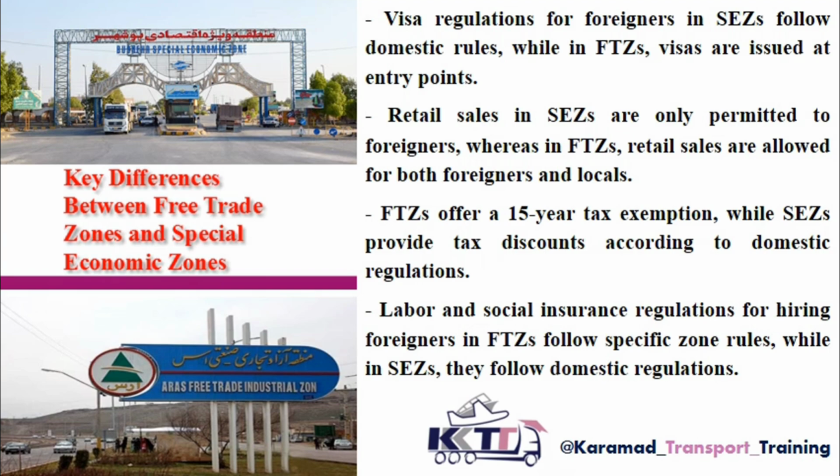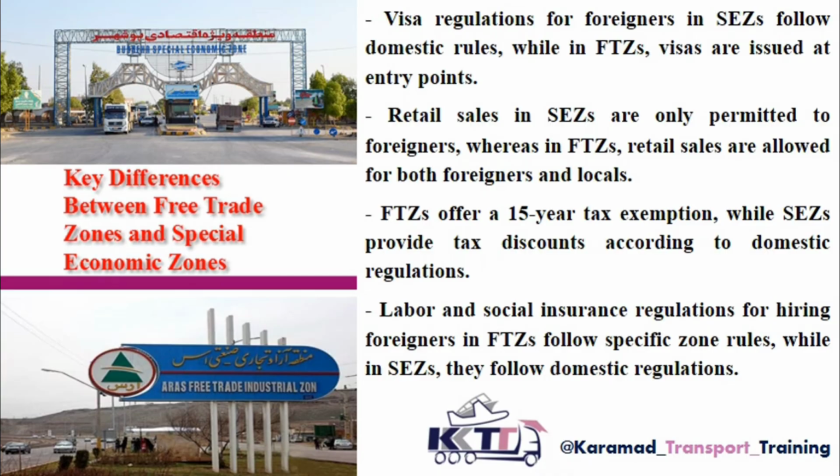There is a 15-year tax exemption in free trade zones. But in special economic zones, tax discounts are calculated exactly according to the country's internal regulation. So we see that once again, tax exemptions in free trade zones offer much better conditions. And the labor and social insurance regulations for employing foreign nationals in free trade zones are subject to a set of specific regulations unique to that zone, whereas in special economic zones, they follow the country's internal regulations.